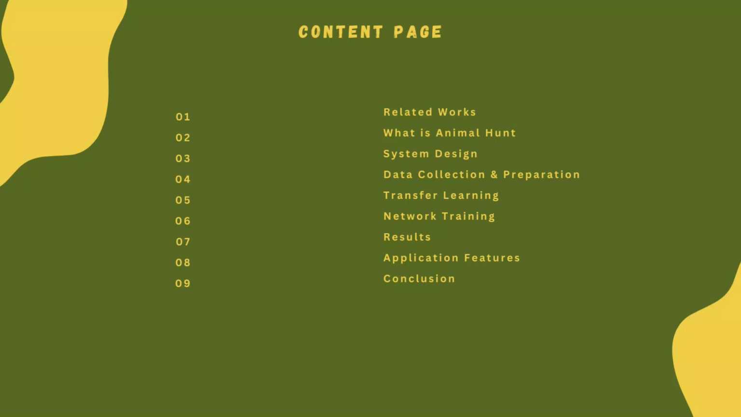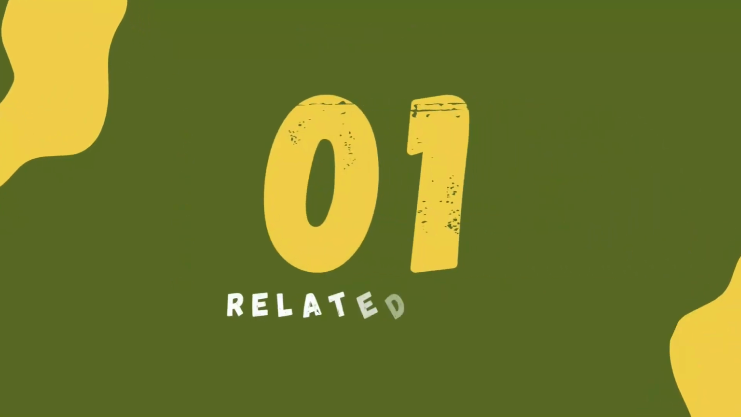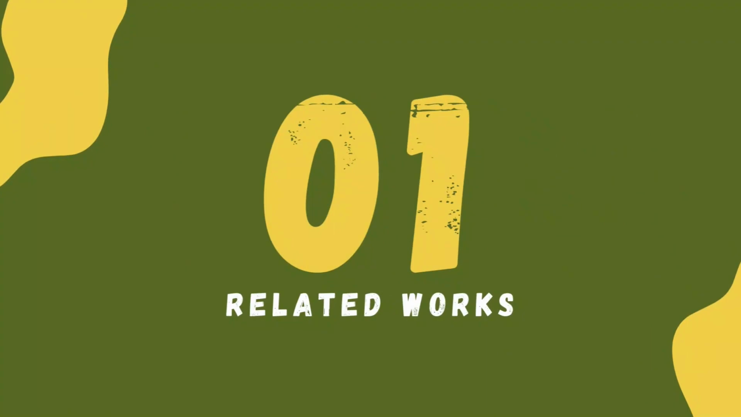So here's my content page, and hopefully by the end of it, you'll understand what is Animal Hunt and how it works. So let's talk about related works. It is important for us to analyze them, and it allows us to find a market gap and prevent redundancy.